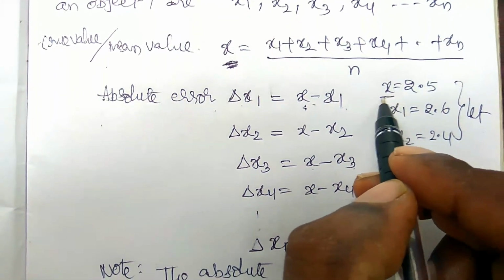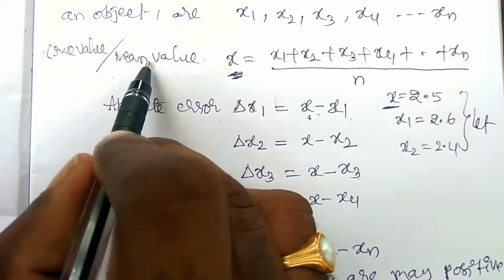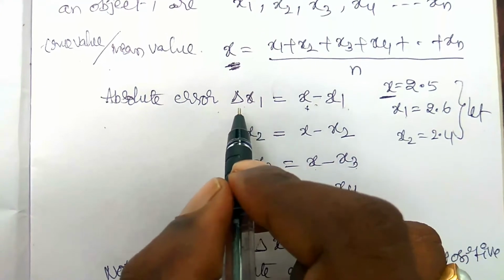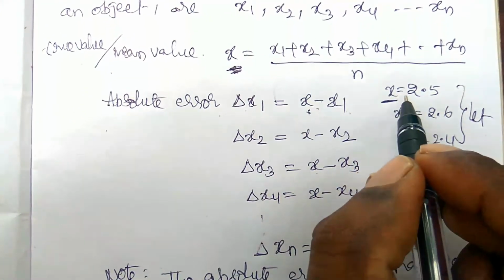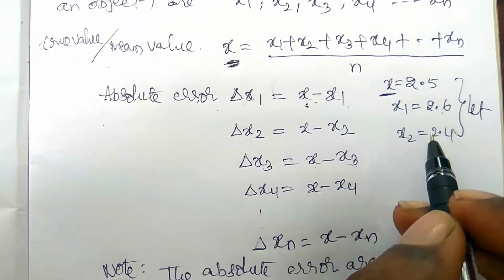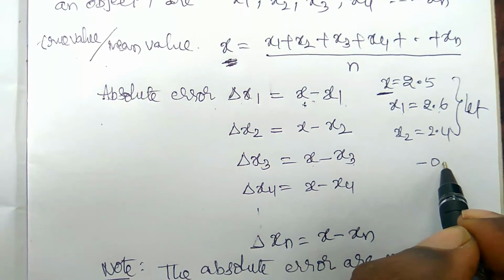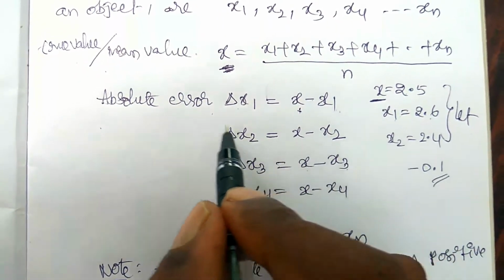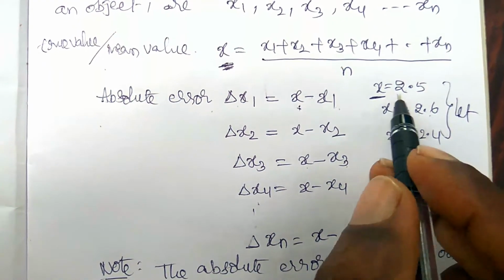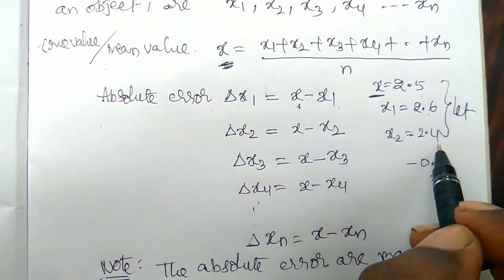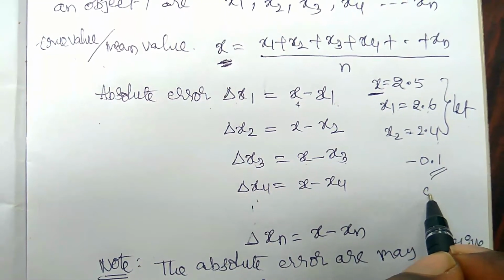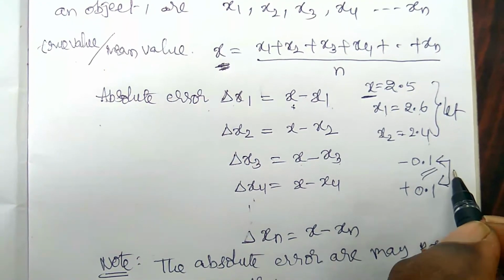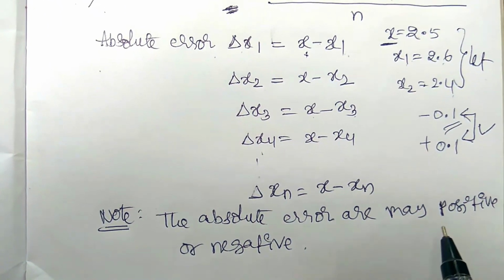So x is the actual or true value, x1 is the first measured value, that is 2.6, whereas the absolute error is x minus x1, 2.5 minus 2.6, which is equal to minus 0.1. So this is a negative value. And similarly, the absolute error of the second measured value, x minus x2, 2.5 minus 2.4, is equal to plus 0.1. So here the absolute errors may be positive or negative.